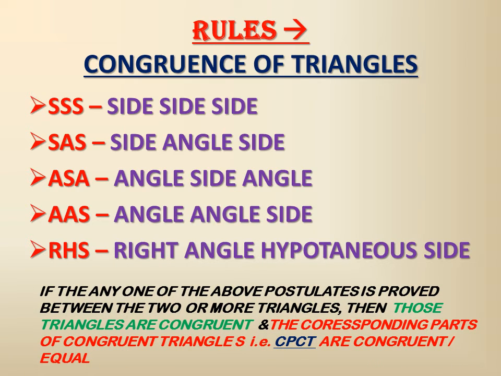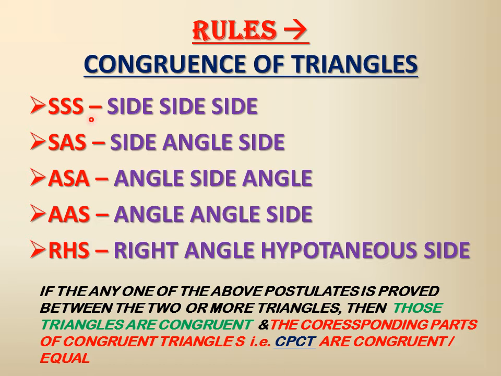If any one of the above postulates can be proved, for example, if the three sides are equal, then the three angles will be equal. If two sides and the angle are equal to the corresponding sides and angle of the other triangle, then we can say the other corresponding parts will be equal. So that is called CPCT, corresponding parts of the congruent triangles.